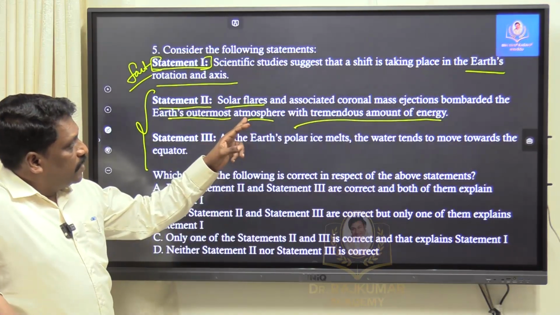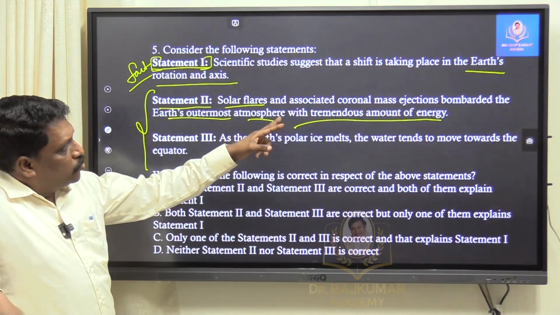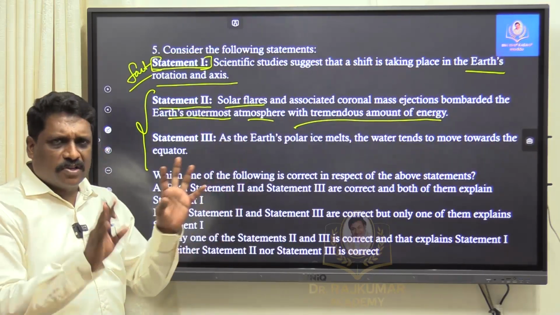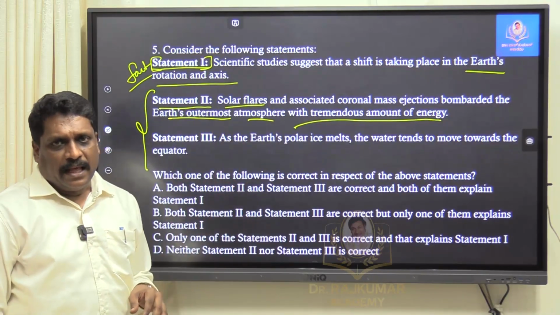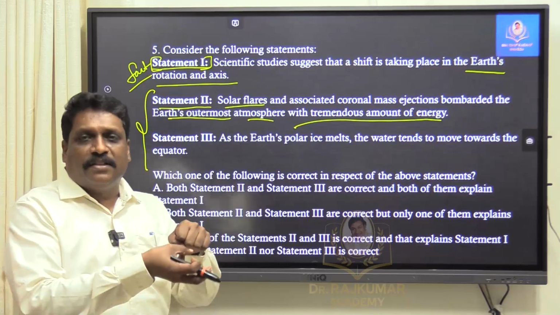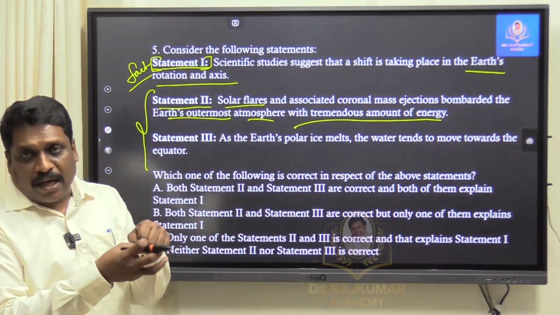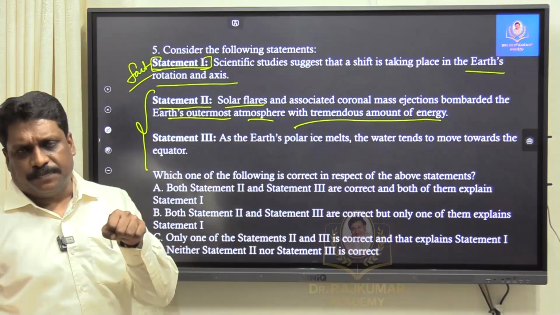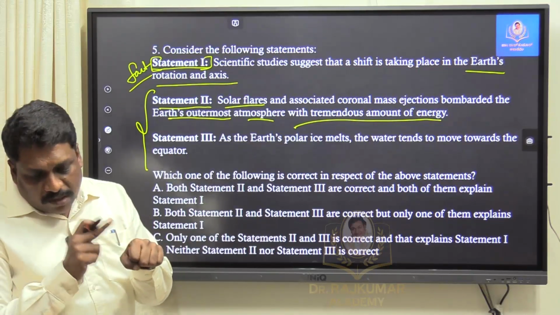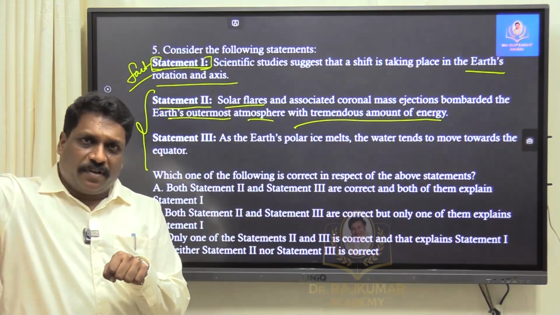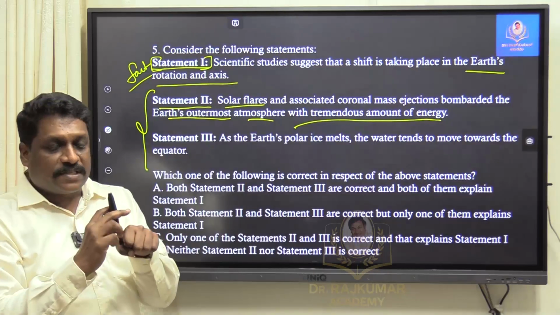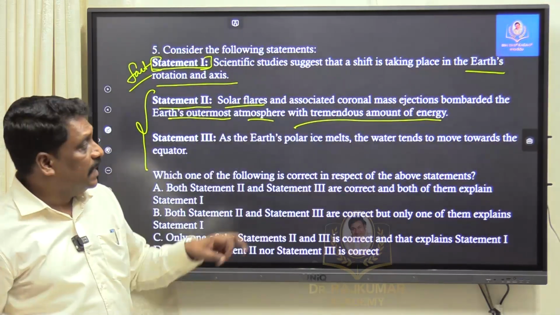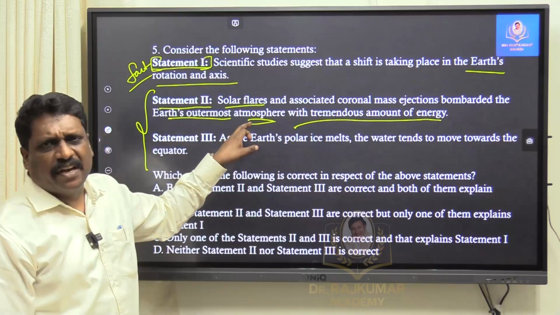When I talk about the solar flare and associated coronal mass ejection, very simple, it is a strong solar wind, that's all. Can a solar wind tilt the Earth? Can the solar wind affect the rotation of the Earth? It is minimal, negligible. Imagine solar wind is impacting the rotation of the Earth; I understand it is very, very negligible.